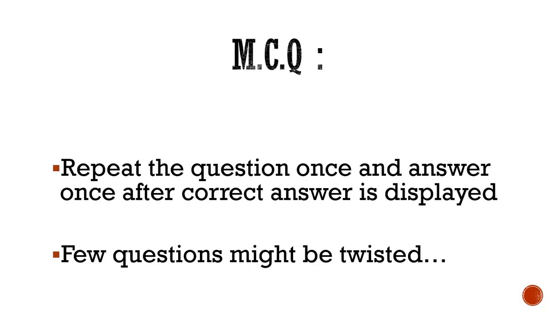Now what you have to do is repeat the question once and answer once after the correct answer is displayed. That means first I am not going to display the correct answer, that is, you have to guess the correct answer and write it down in your book, then I'll display it, because few questions might be twisted. So I hope that you are ready. Now that you have the knowledge, now you will come to know that whether you have mugged up the answer or whether you have understood the answers.